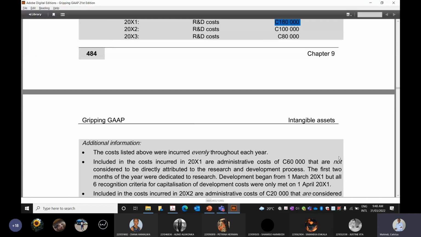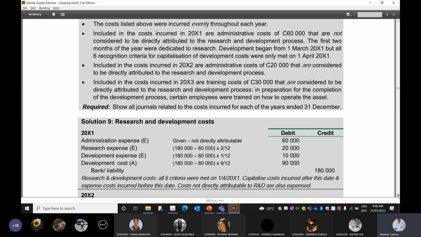Let us look at this question for 20x1. Our total cost was not 100,000. Our total cost was 180,000.